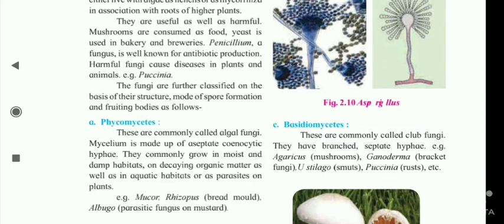Mushrooms are consumed as food. Yeast is used in bakery and breweries. Penicillium, a fungus, is well known for antibiotic production. Harmful fungi cause disease in plants and animals, for example Puccinia. The fungi are further classified on the basis of their structure, mode of spore formation, and fruiting body as follows.